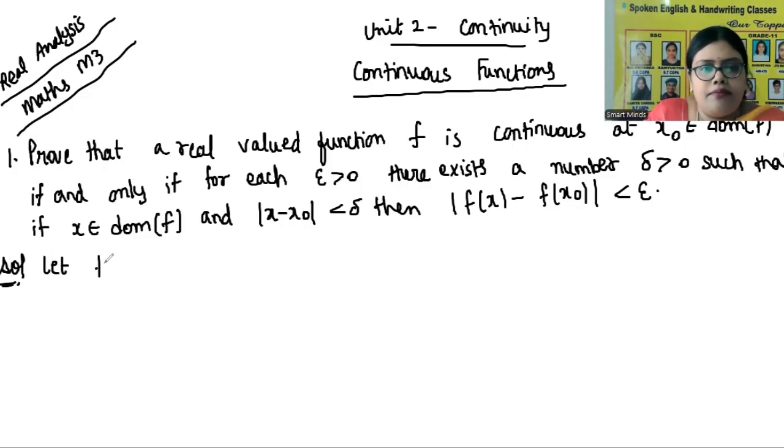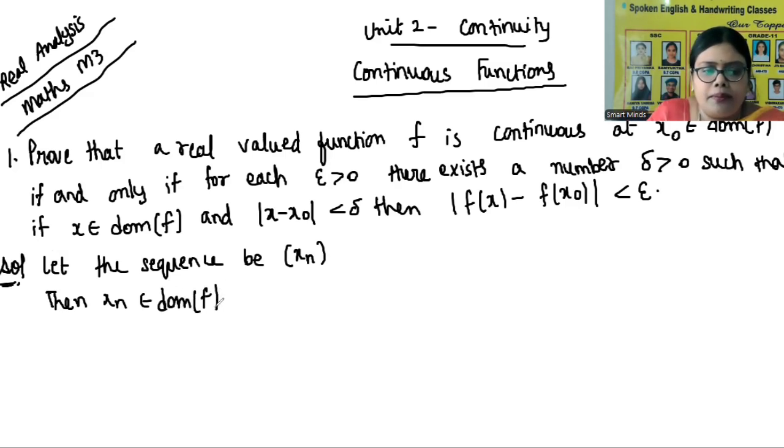So let us say the sequence be xn. Then xn belongs to domain of f such that limit of xn is equal to x naught.